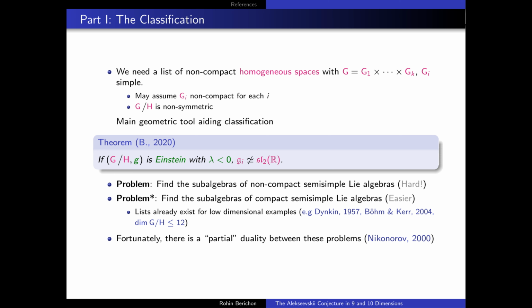It turns out that this problem is actually quite difficult to resolve naively, and so what one has to do is try and sidestep the problem. If instead of considering the non-compact semi-simple Lie algebras, one instead chooses to try and find the subalgebras of compact semi-simple Lie algebras, then what one finds is that this problem is actually already solved, and lists already exist for low-dimensional examples. Fortunately for us, a result due to Nikonov in 2000 actually provides a partial duality between these two problems.